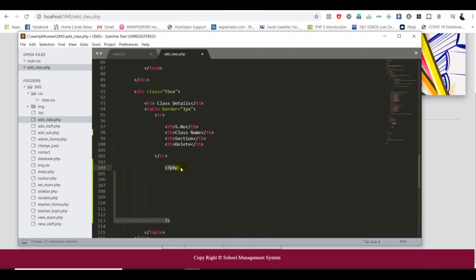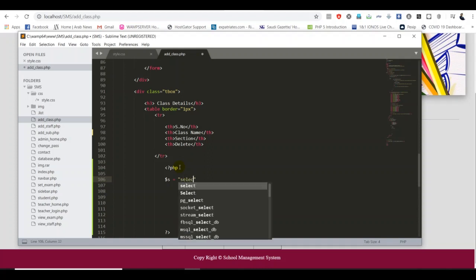So first, guys, we have to select the data from the database. What is the database name? Our database is already selected, but what is the table name? It is class. First, I'm going to declare one variable, anything. We don't need a very long, lengthy name for the variable; it doesn't make any sense. You can use a very short name. For select I can use s, that's the reason.